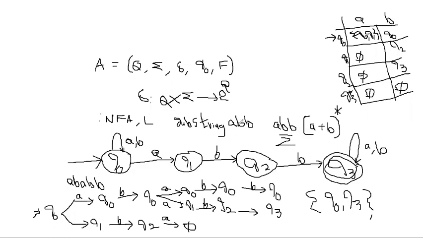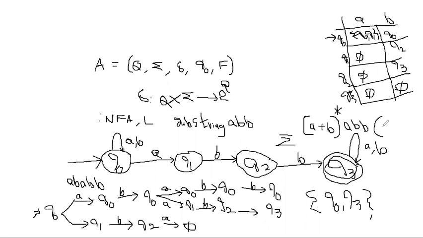Okay, now if ABB is the substring, then first draw the NFA with ABB. Starting is not specified, ending is not specified. Then the regular expression syntax is (A+B)* followed by ABB followed by (A+B)*, because ABB is the substring.